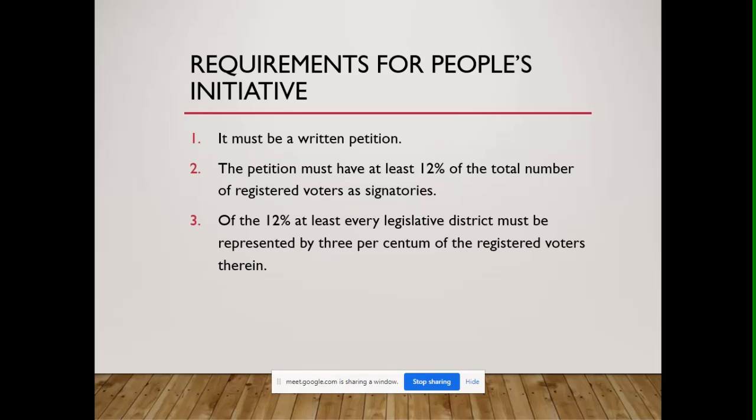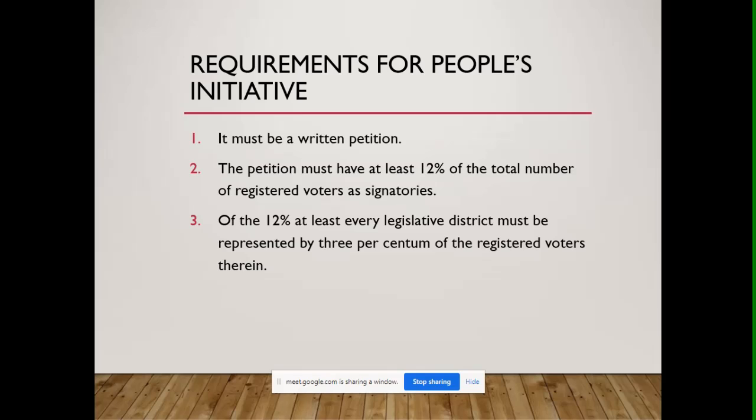What are the requirements for a people's initiative to pass? Okay, there must be a written petition, which specifically identifies the intended amendment to the Constitution. Now, the petition must have at least 12% of the total number of registered voters as signatories.